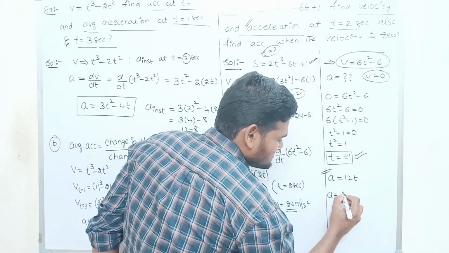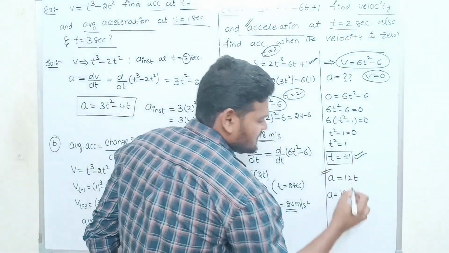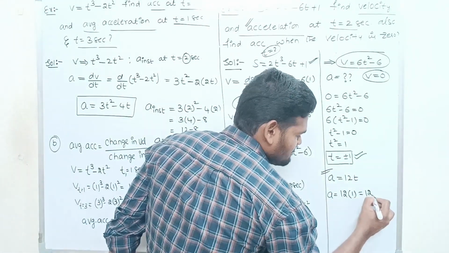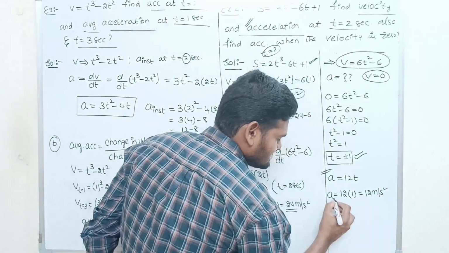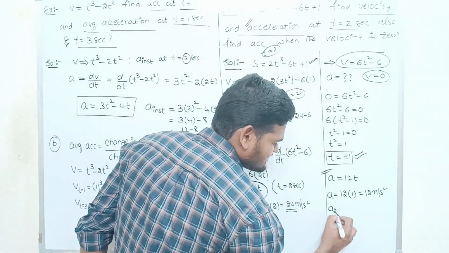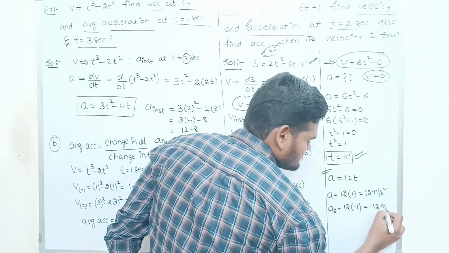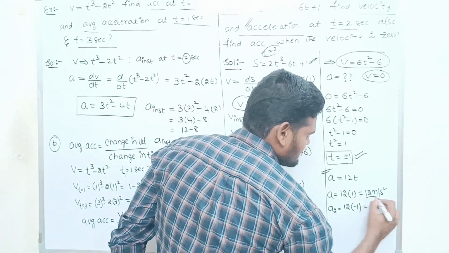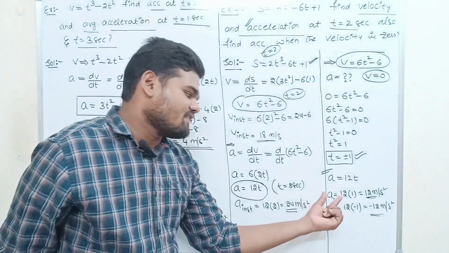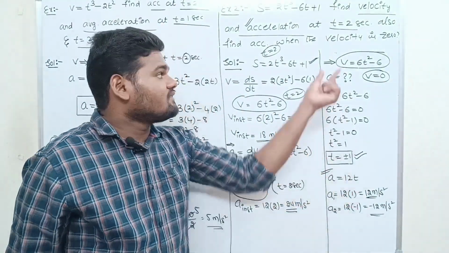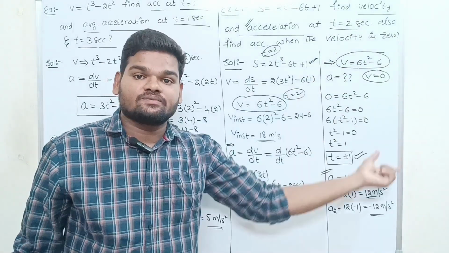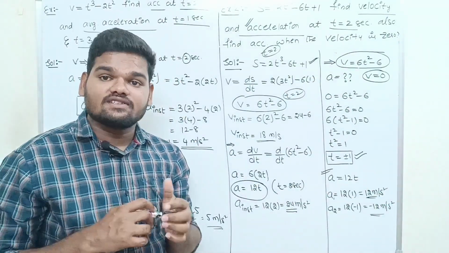So acceleration is equal to 12 into, if you substitute plus 1, you will get 12 meter per second square. So this is the first acceleration. One more acceleration we will get: 12 into minus 1, that is equal to minus 12 meter per second square. So what are these? These are the values of two accelerations when the velocity becomes 0. Are you getting? Any doubts?